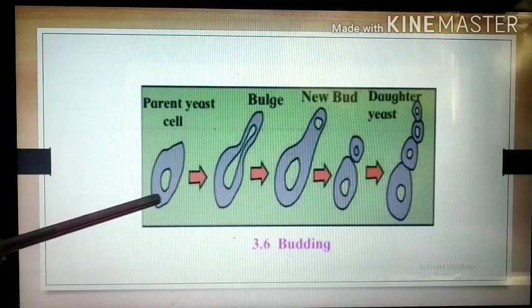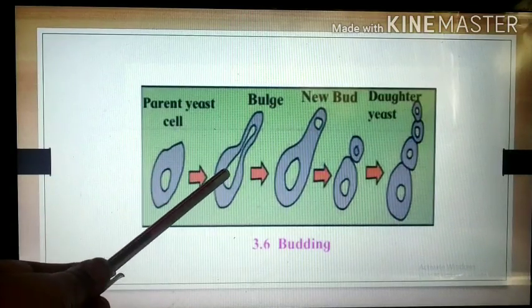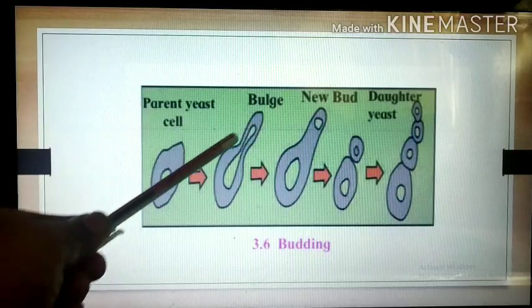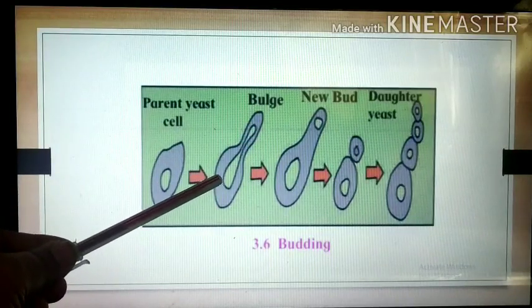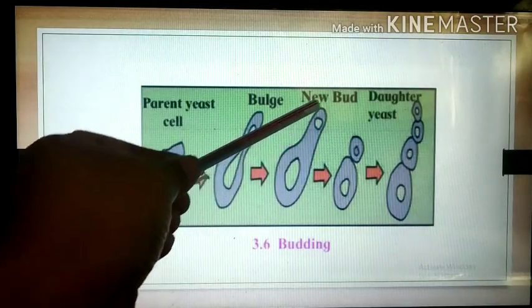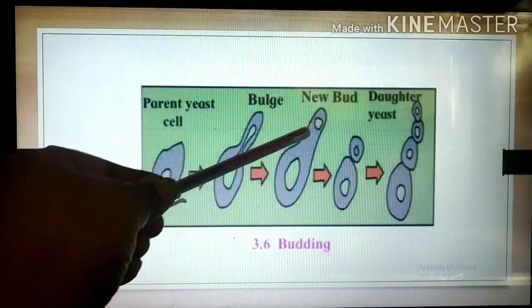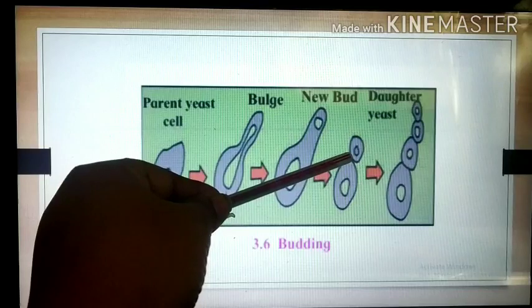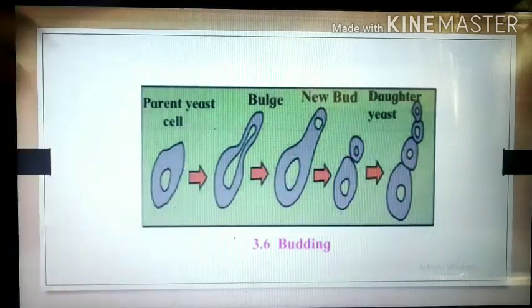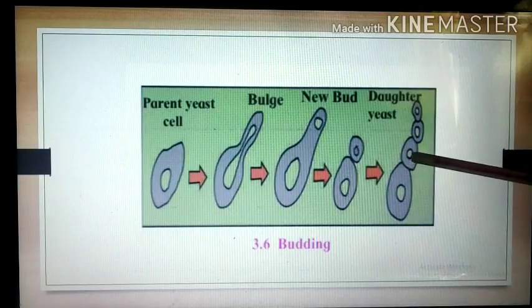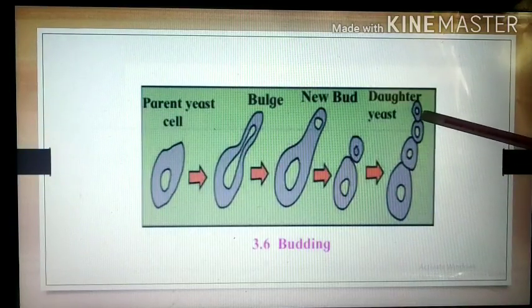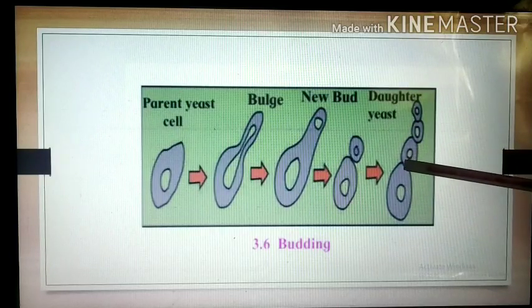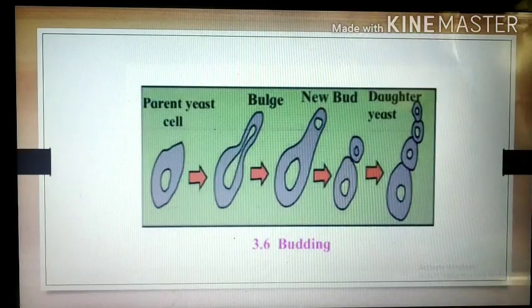It is a parent yeast cell. Initially, the nucleus divides, a bulge or bud forms. After the division of the nucleus, the bud increases in size, the nucleus enters into that bud, then cytokinesis takes place, meaning the cytoplasm divides, and a separate individual is formed. This is a very fast method. From this bud again we get a new yeast cell, and from this again we get a new yeast cell. So this is a very rapid process. We get a new individual from the pre-existing individual.